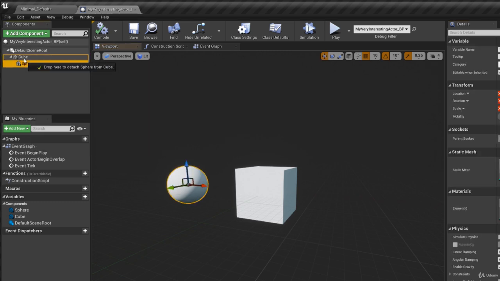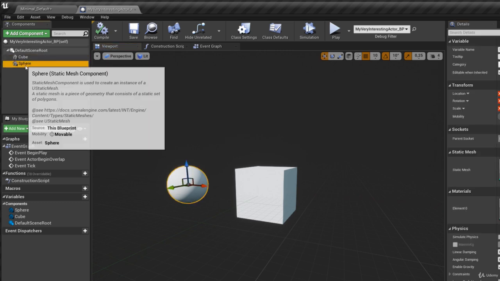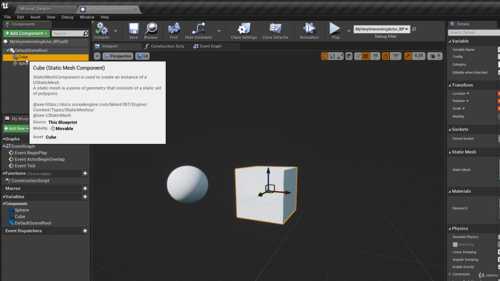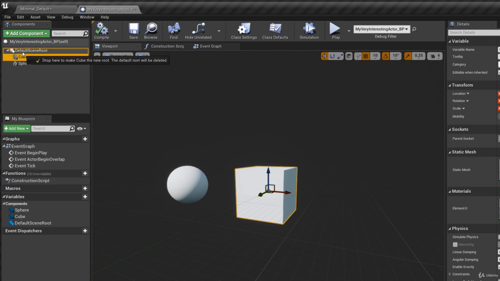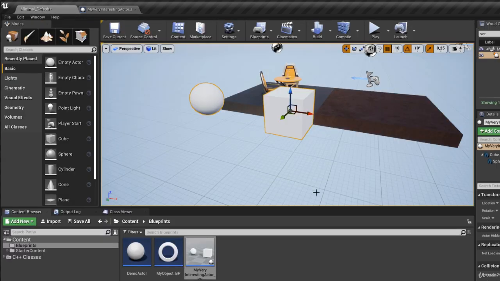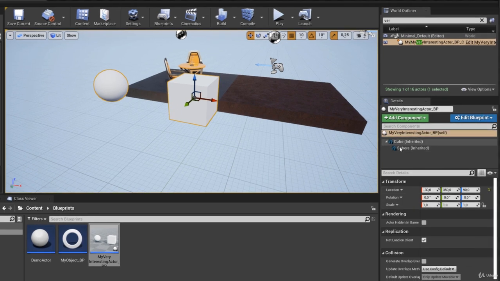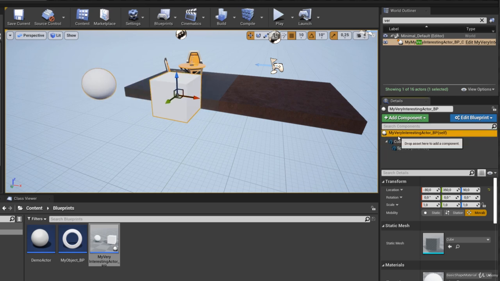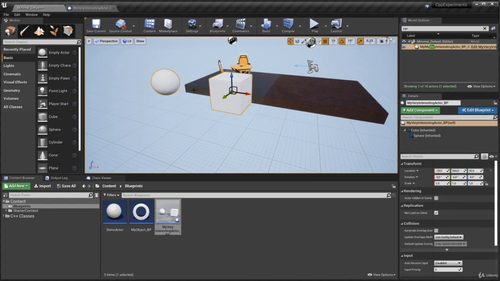I'll drag and drop this over here, let go, and you can see that the sphere is no longer a child of the cube. What you can also do is you can make the cube, for example, the root component. So I left click and drag and drop that. Okay, and you can see drop here to make cube the new root. The default root will be deleted. So now we have an actor as the root as opposed to a scene component. So if I compile and save this again, I can probably just save, and you can see what my actor looks like now in the details. If I move that cube around, everything moves along with that. So that is now the root.